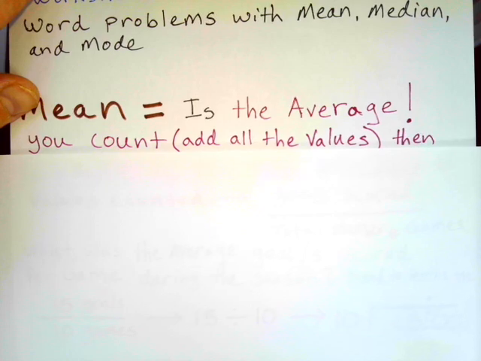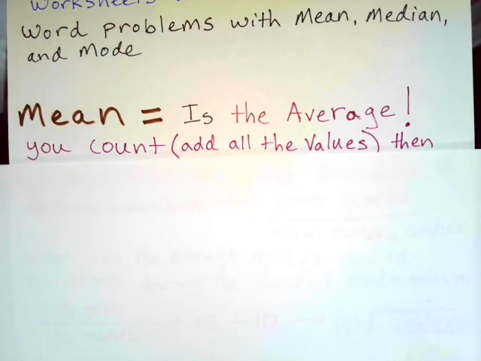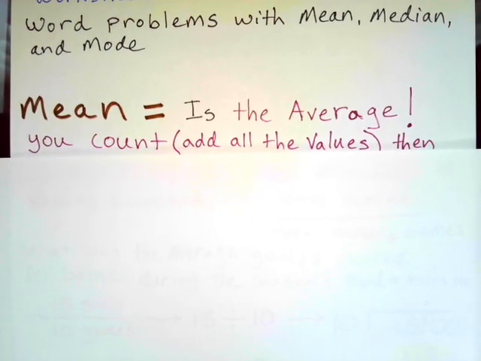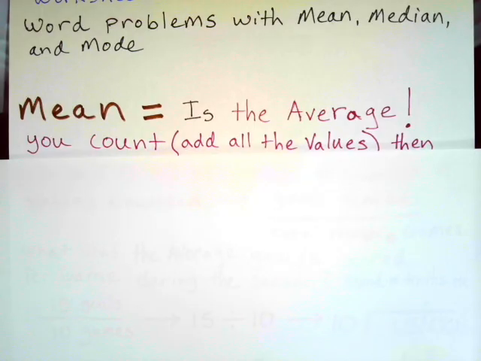Those of you who are fans of baseball, you understand how to already find an average. A batter's batting average. How many times has that batter been at bat? How many times has that batter got a hit? So you are keeping track of your data. And in this word problem, we're keeping track of the games versus goals scored, or vice versa.